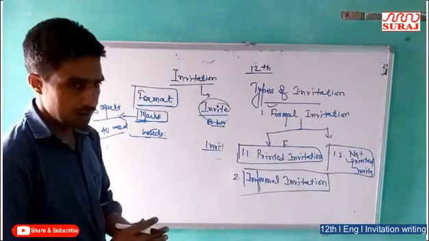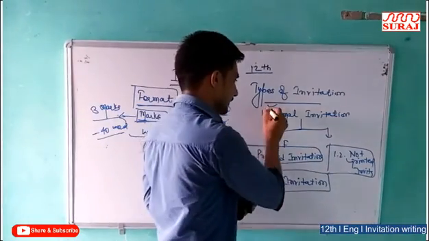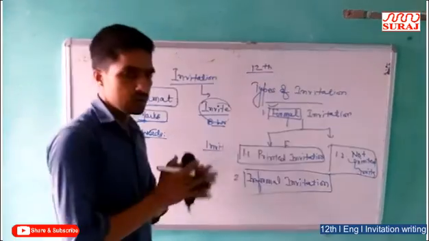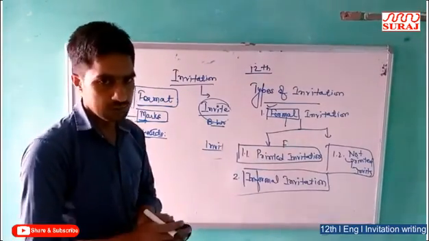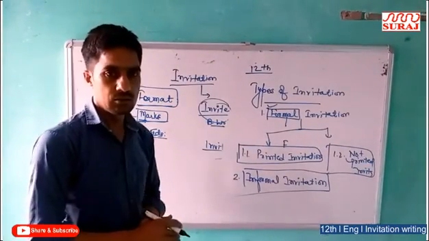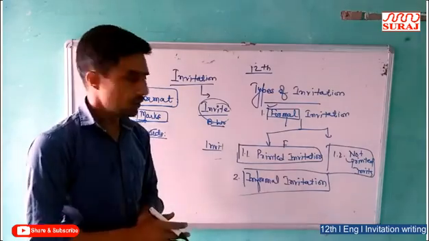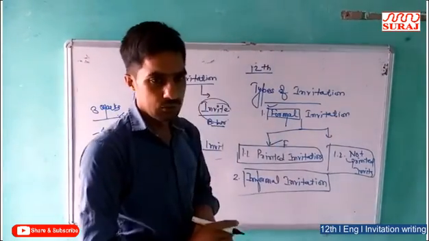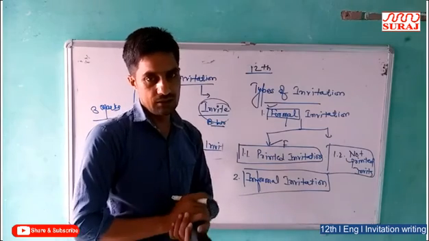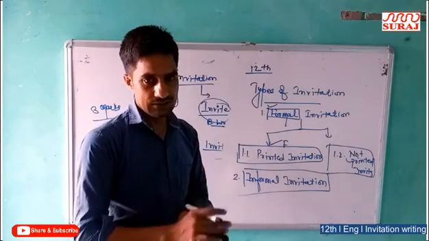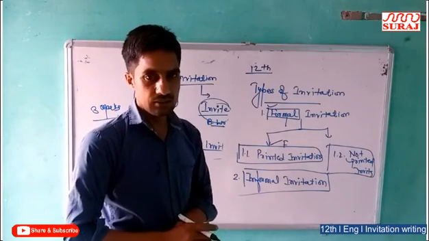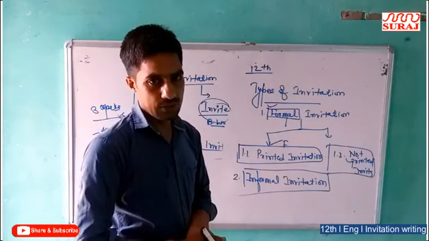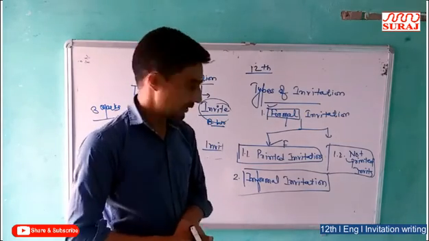In the formal invitation, the word also indicates formal, common, that we also invite our friends, known, maybe unknown. And in the printed form, we write down an invitation in a printed form, that we can say is an invitation card, that we receive and give invitations to our friends as well as relatives.